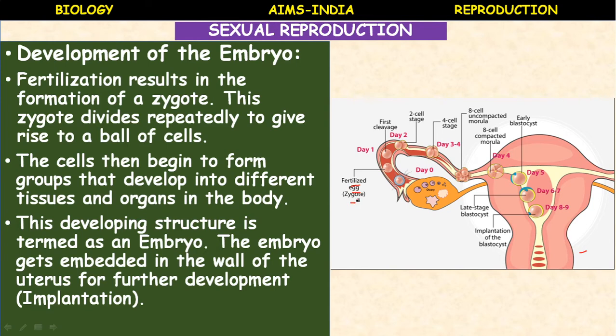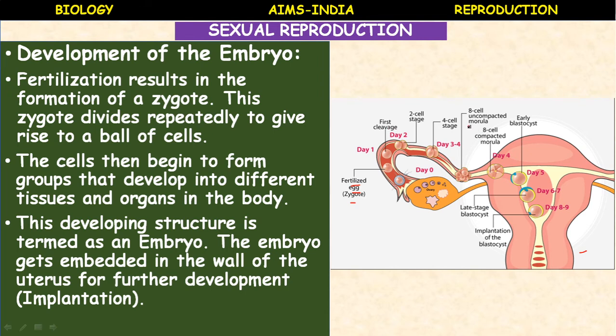The fertilized egg is called a zygote. The zygote undergoes cleavage. On day 1, a single cell divides into 2, and the 2 cells divide again. Between the 3rd and 4th day it enters the 4 cell stage, and the cleavage continues.